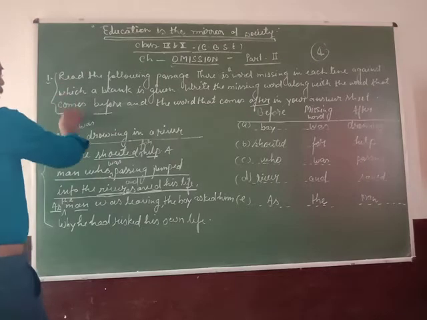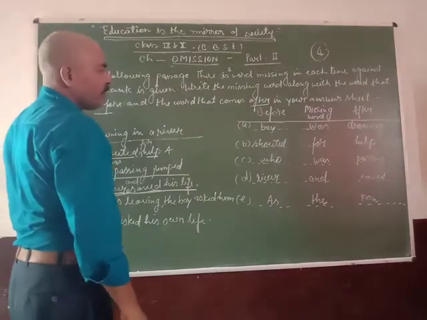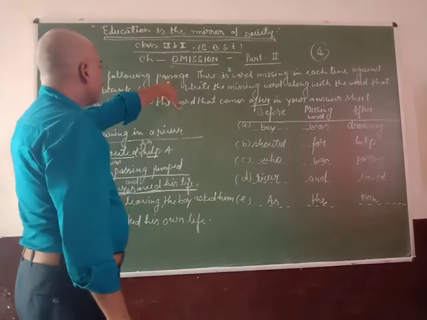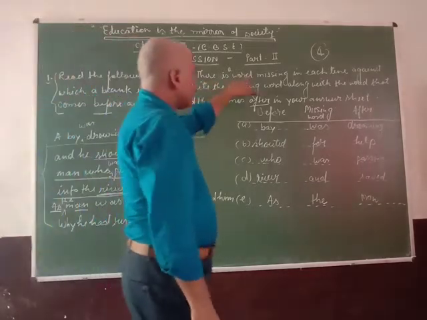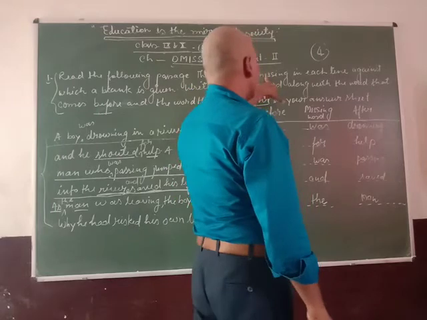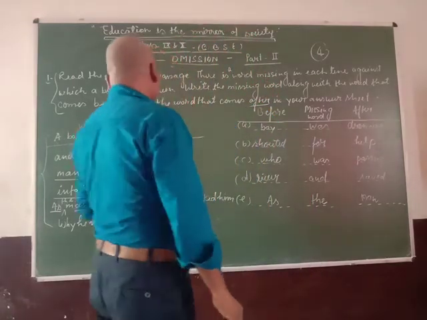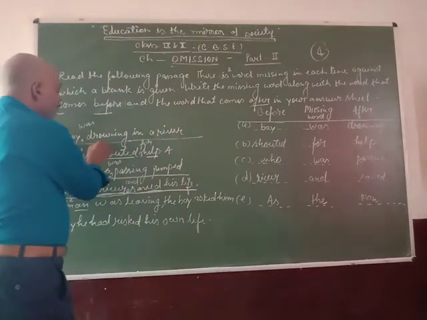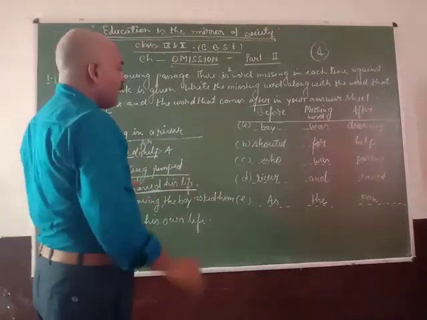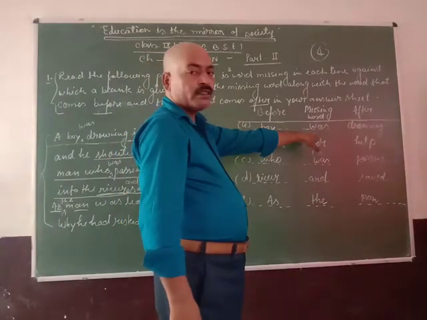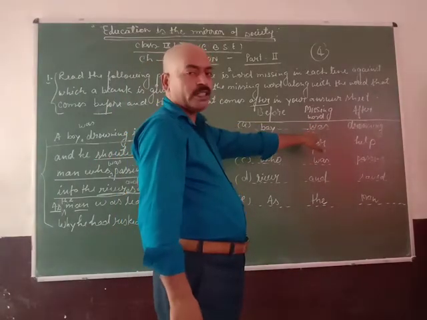First of all, you read what is the meaning of it. Read the following passage. There is a word missing in each line, which means in each line a word is missing, and you have to write the missing word under the missing word portion.